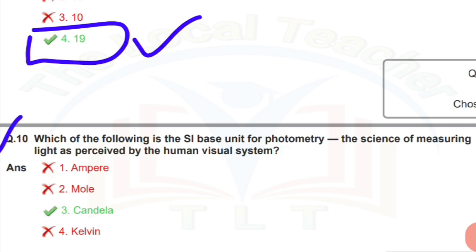Question number 10. Which of the following is a SI-based unit for photometry, the science of measuring light as perceived by the human visual system? Answer number 3. Candela.